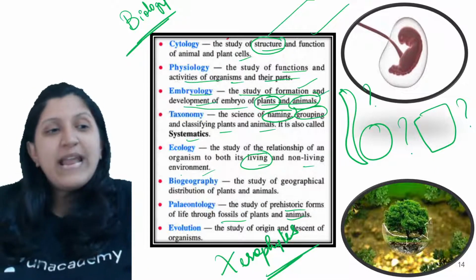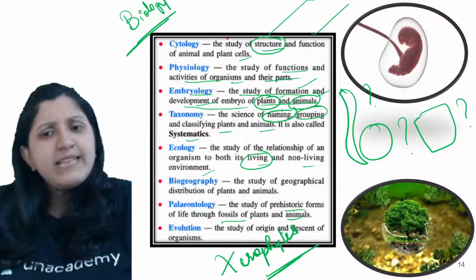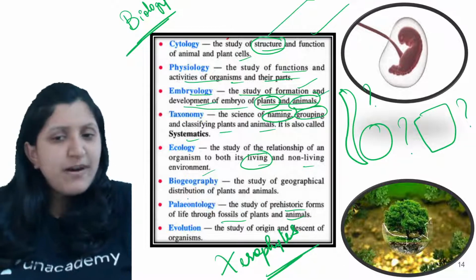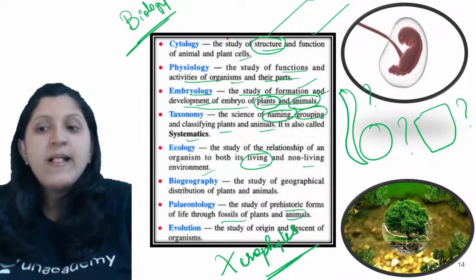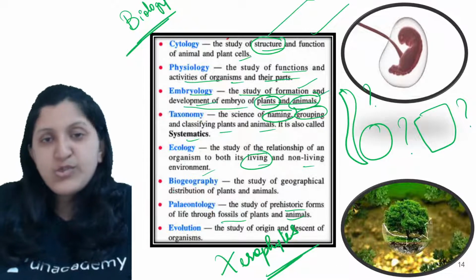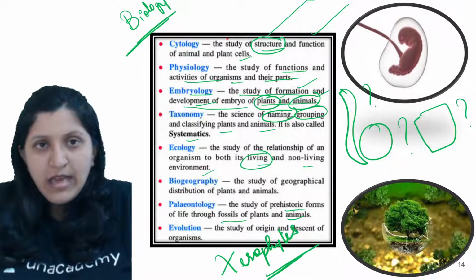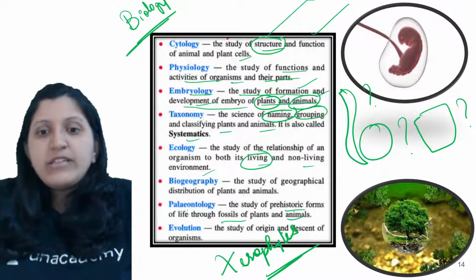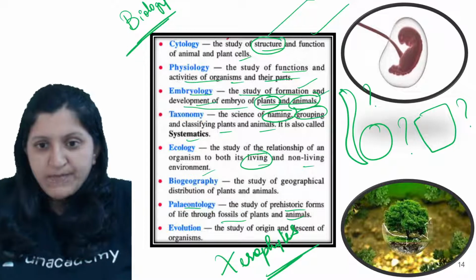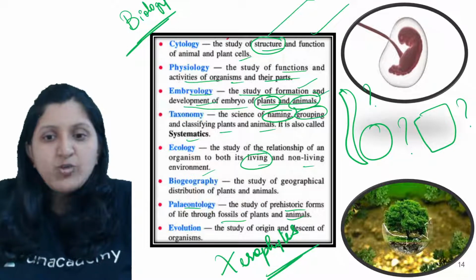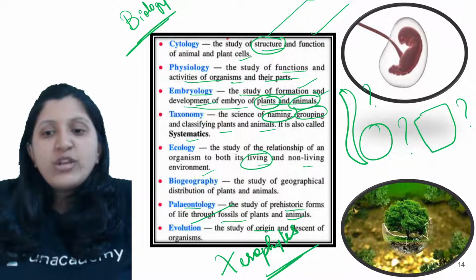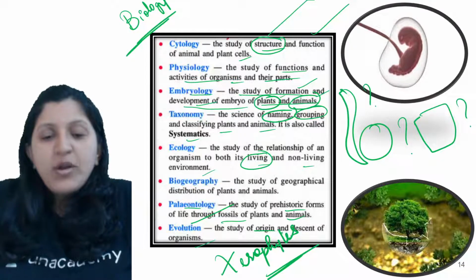Those are called living fossils. But you can also find dead fossils, and that is going to help you in understanding how these species were before and how they are now. Okay, so paleontology is done, right? That is fossils. So evolution is the study of the origin and descent of organisms.